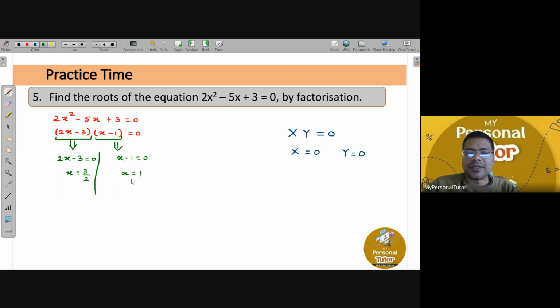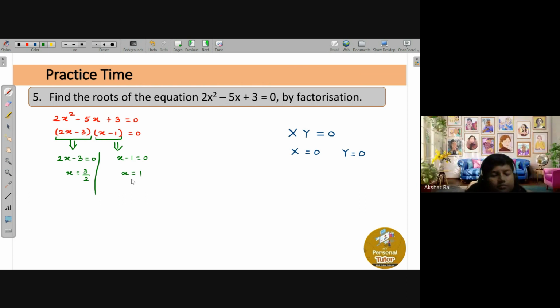Yes, sir. All right. So what does it mean? It means that when I'm solving this quadratic equation, 2x square minus 5x plus 3 equals 0, we get two answers, right? One of the answers is x equals 3 by 2, and another answer is x equals 1. Any confusion, Akshat?